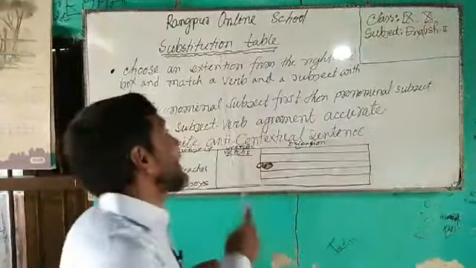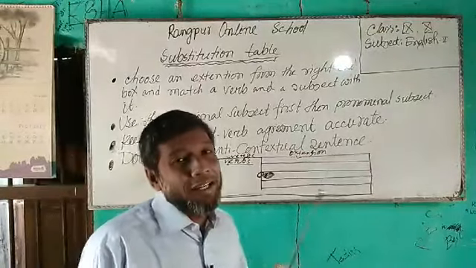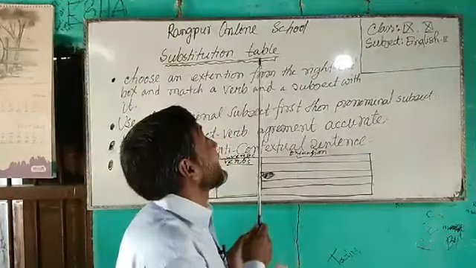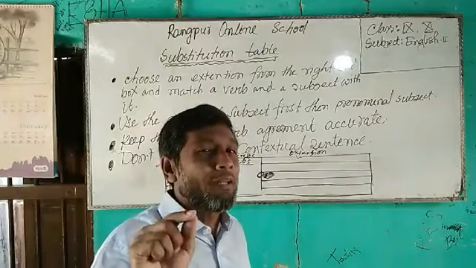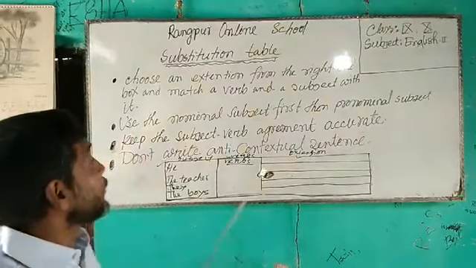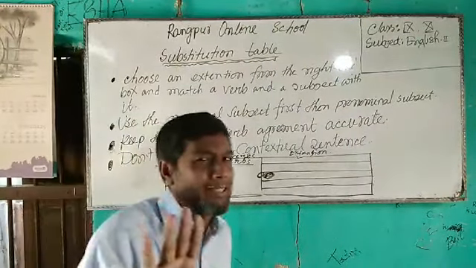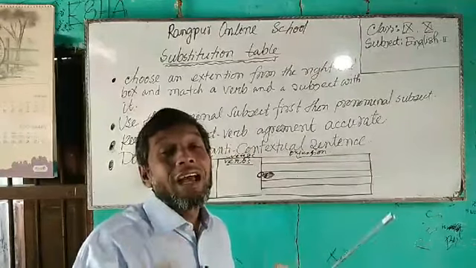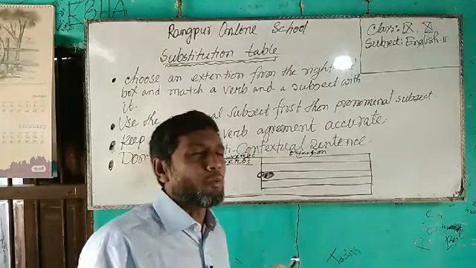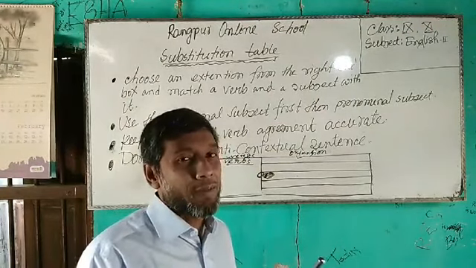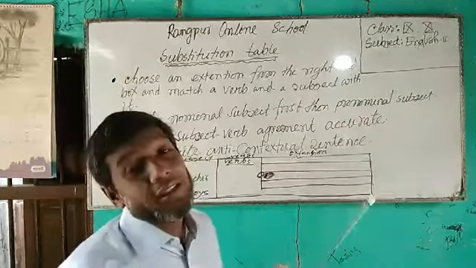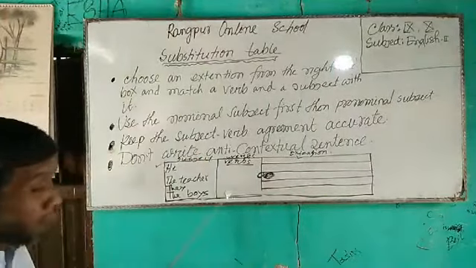I know it carries 5 marks, the other grammatical items carry 5 marks, so I have no need to ignore this chapter. I must give equal importance like the other items we answer in the exam hall. So dear students, I told you 2 techniques. Number 1, I will choose an extension first, then verbs, and then subject. Number 2, I will choose nominal subject first and then pronominal subject, while I make sentences by using this substitution table.